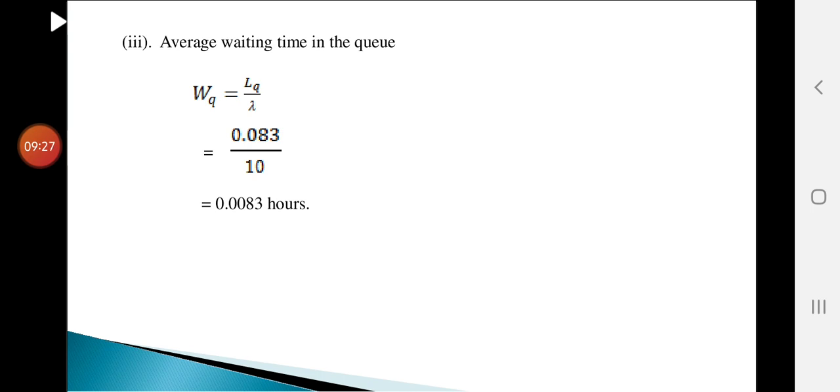Next, the average waiting time in the queue, which is WQ, is equal to LQ by lambda. Substituting the value of LQ and dividing by lambda, which is 10 per hour, and simplifying, you will get 0.0083 hours.